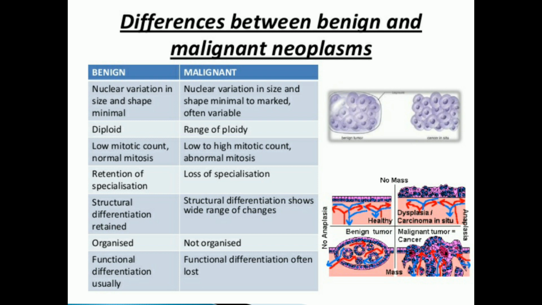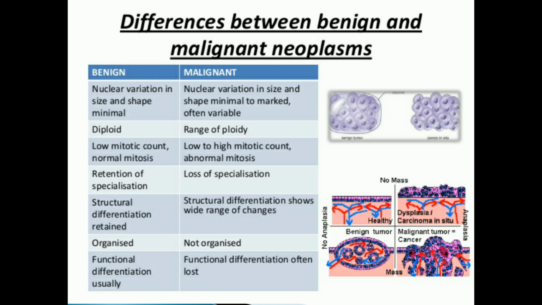The epithelium here is just one layer, and that healthy epithelium has been growing and forming a circular mass. Whereas in a malignant or cancer tumor there is anaplasia. You can see a 2 to 3 layer stratification of the epithelium, there is dysplasia or carcinoma in situ, then they break the basement membrane and invade the inside, which is called invasion in the tumor cell.